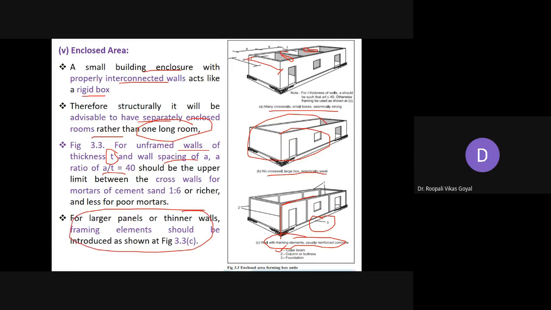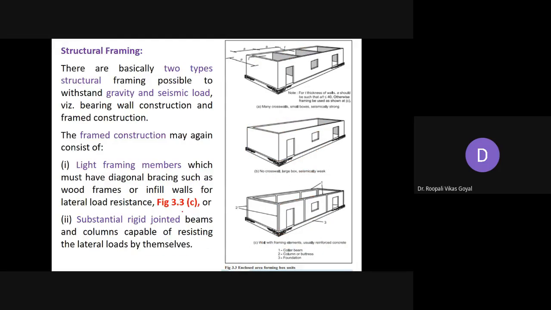So this structural framing in general should be of two types. For framed construction, it should be light framing members, having some diagonal bracing, or substantial rigid joints with the help of columns, beams, proper foundation, as I have already discussed, or certain in-between cross walls that can be very useful to make your structure seismically strong.